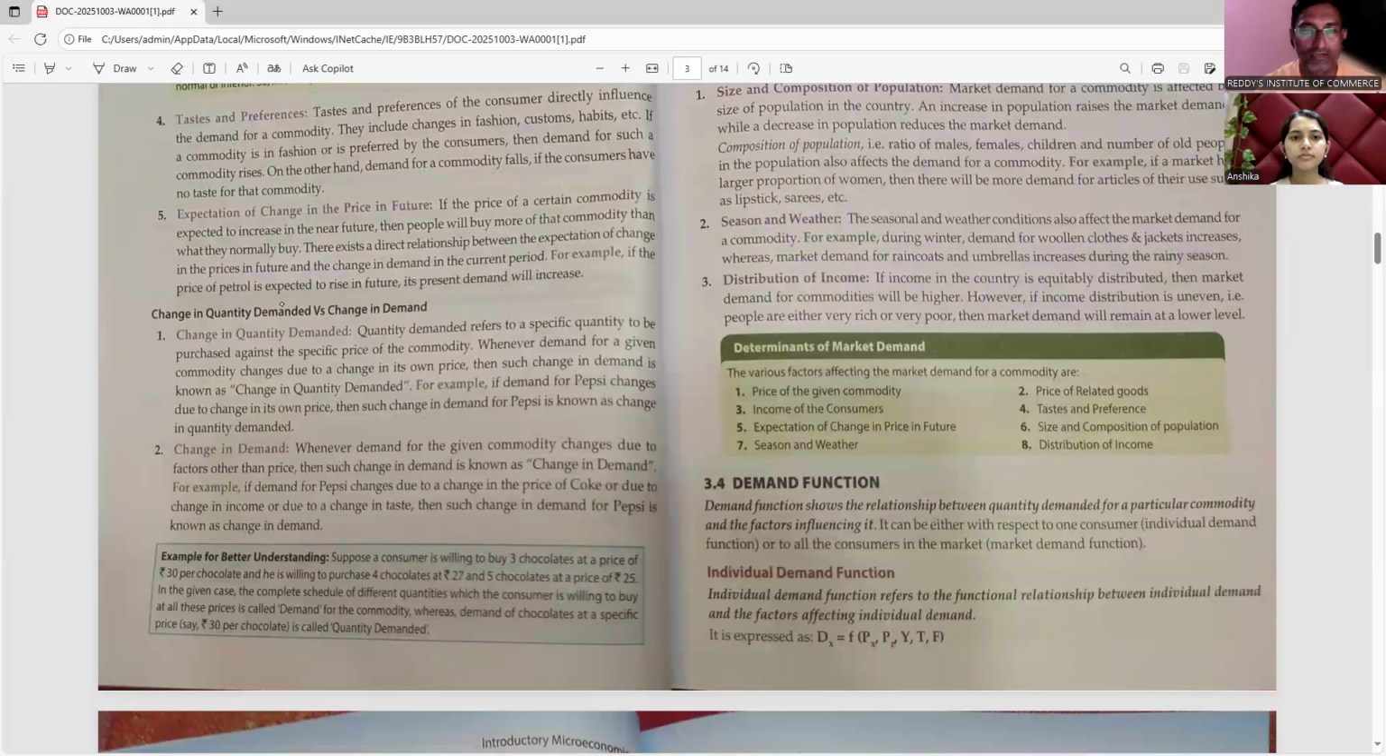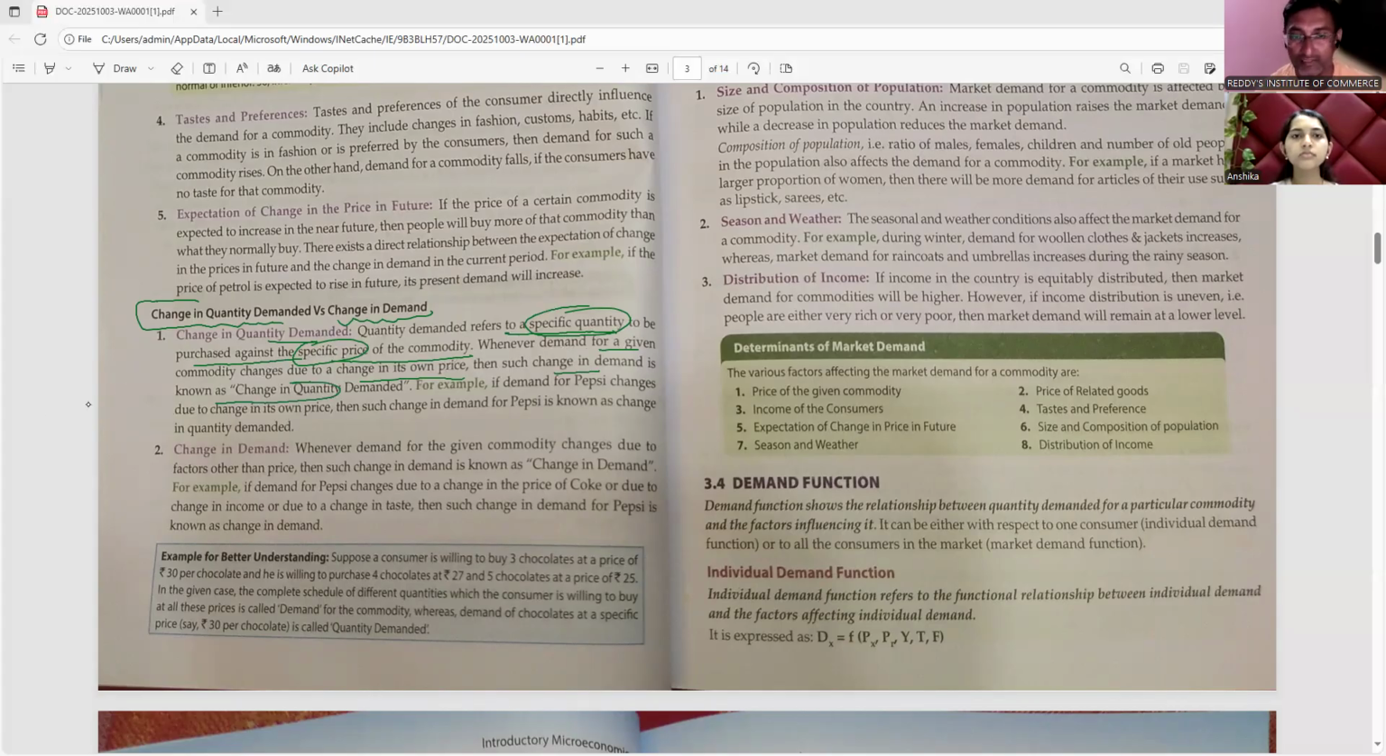Now, change in quantity demanded versus change in demand. See, quantity demanded refers to the specific quantity to be purchased at a specific price of the commodity. The consumer is ready to purchase the goods at a specific price, with a specific quantity only. Whenever demand for a given commodity changes due to change in its own price, then such change in demand is known as change in quantity demanded.